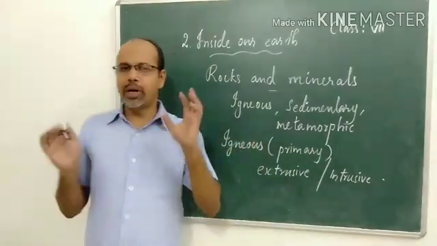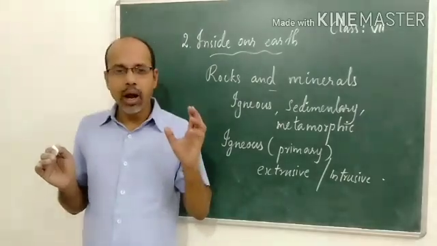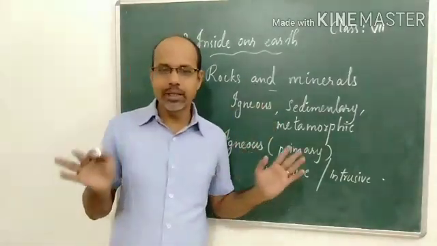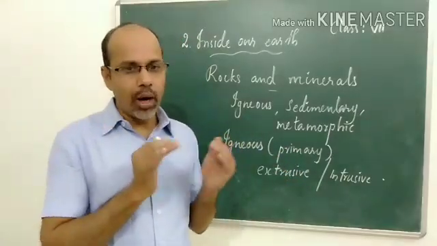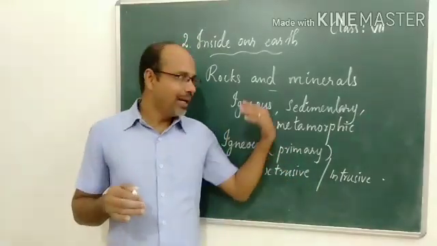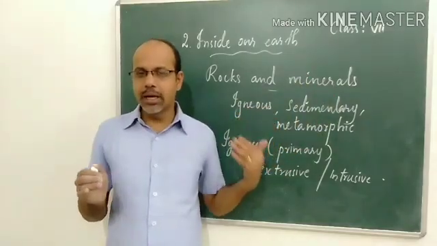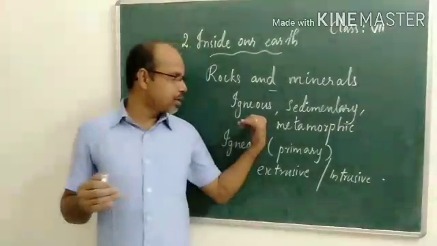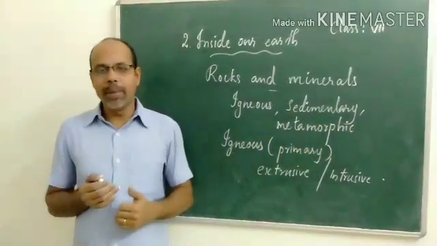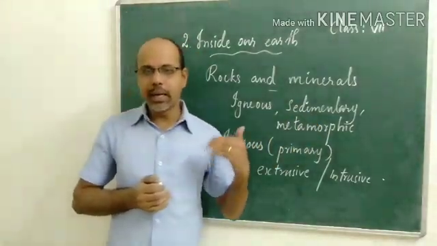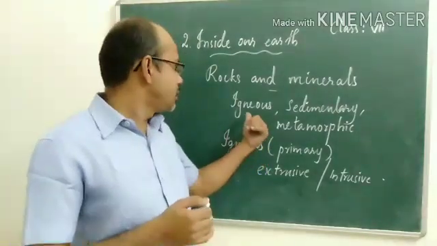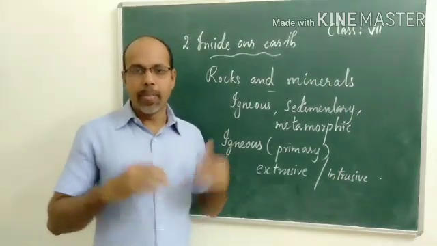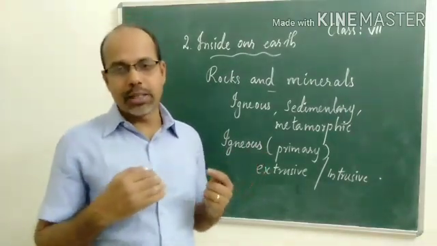Rocks can be of different colors, sizes and textures. Their shape and everything is different, not similar to one another. Now there are many types of rocks, but here we are studying mainly three types: igneous rocks, sedimentary rocks and metamorphic rocks. These are the three major types of rocks. Now we will study the differences between them.